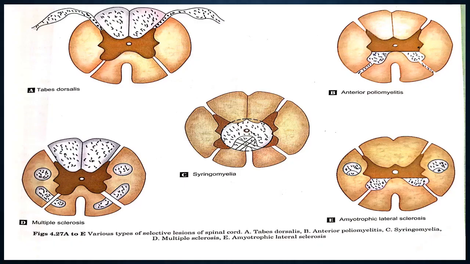You see various types of lesions in the spinal cord. So this is the tabes dorsalis. Okay, so this is the posterior white funiculus. In complete lesion of the posterior column, there is loss of position sense, vibration sense, and loss of sense of stereognosis, graphesthesia, and discriminative touch on the same side, and below the level of the cord lesion. The locomotor ataxia is manifested in advanced cases.